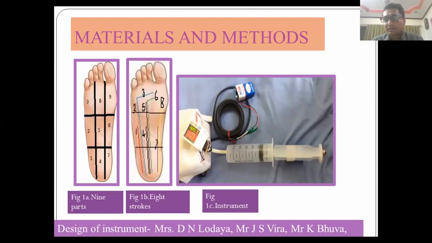So how did we do it? We developed this instrument with the help of my colleagues and friends, in which we had a syringe which was at one end connected to a pressure gauge, which could record what force I was applying, what pressure I was applying, and at the other end there was a stimulus. This was a battery operated instrument which could help me give a fixed pressure. We divided the sole into different parts, and we tried to study point stimulation and stroke stimulation, to know which one was better and what is the best place to elicit the plantar response.